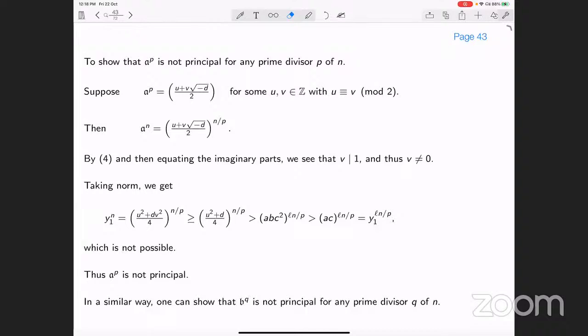But L is the largest prime divisor of n. Therefore, this gives us that y1 is bigger than y1 to the power L by p. That is not possible. Therefore, A to the power p is not principal. All right, simple proof. And in a similar way, we show that B to the power p is also not principal for any prime divisor p of n.